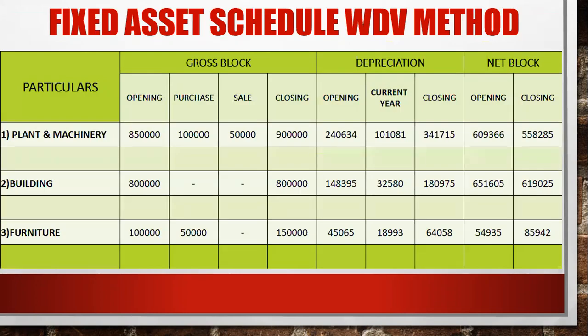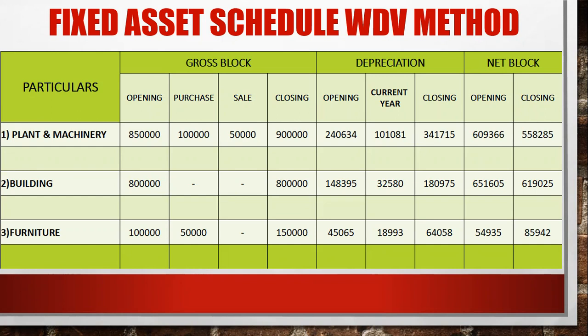Clear everyone? How do you calculate your current year depreciation under the WDV method? How will you get the depreciation closing? Addition of opening plus current year. Yes, addition of opening plus current year, you will get the closing of depreciation.